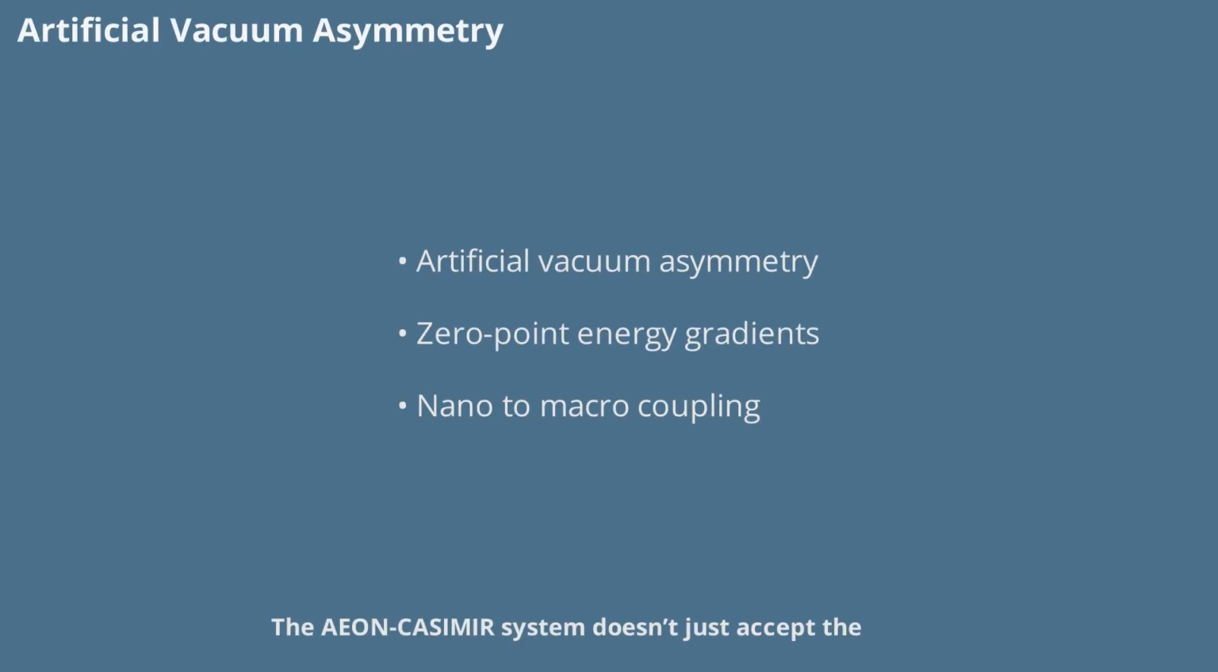AEON-CASIMIR system doesn't just accept the vacuum as it is, it actively reshapes it. By introducing artificial asymmetry, the system manipulates zero-point energy gradients, effectively turning the vacuum into a dynamic, controllable medium. This is achieved through precise boundary engineering, which allows for the coupling of nanoscale quantum effects to the much larger scales of spacetime curvature. In essence, the boundaries become the interface between the quantum world and the macroscopic universe.